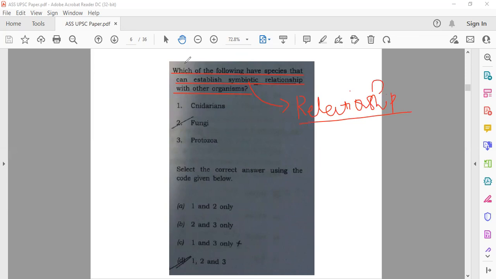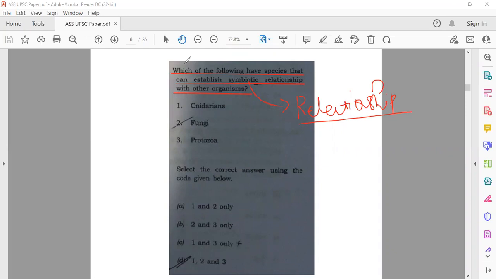So as you can see in these options, phylum Cnidaria, or fungi, or protozoa, all of them have been seen to live symbiotically. For example, in the case of lichen, we have a symbiotic relationship between fungus and algae.